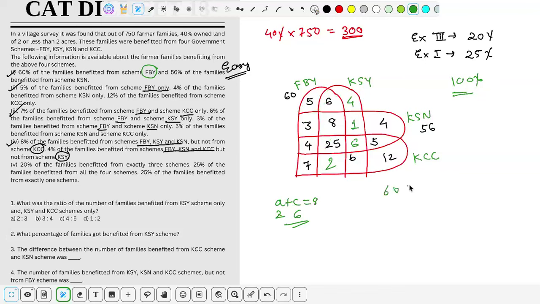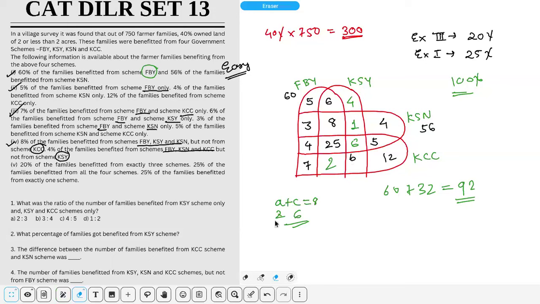So what is left, these values: 10, 10 plus 12 is 22, 22 plus 5 is 27, 27 plus 1 is 28, 28 plus 4 is 32. So 60 plus 32, this total should be 92, the total has become 92. And this b, its value, the total is 100, subtract 92 from 100, so what is left, 8 is left, so its value is 8.